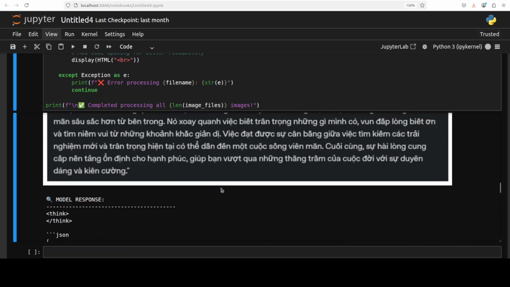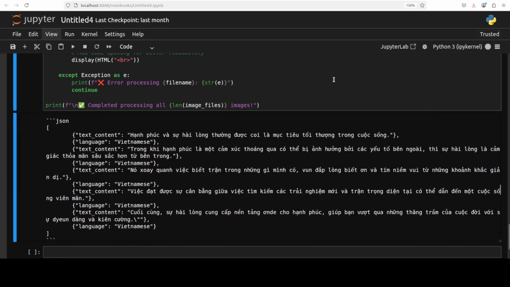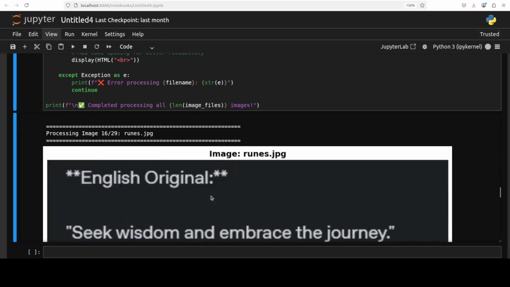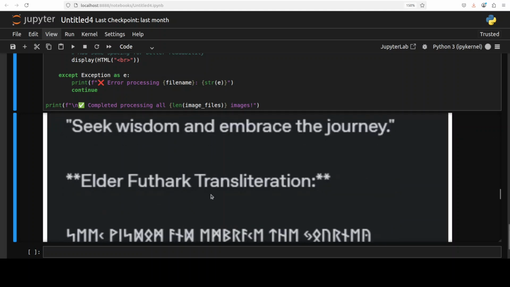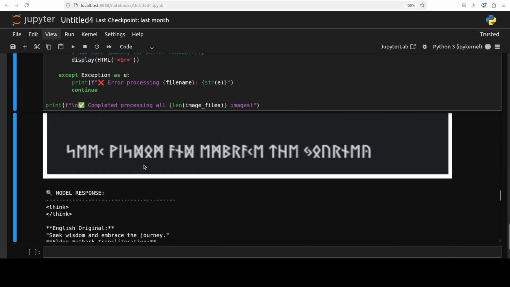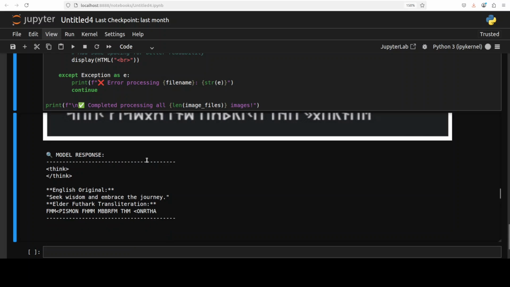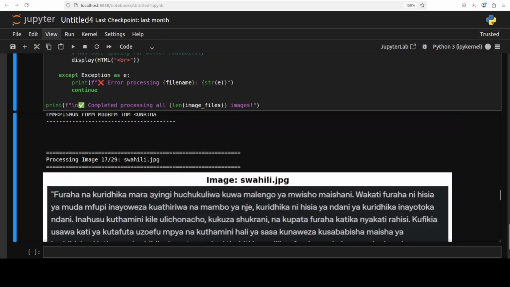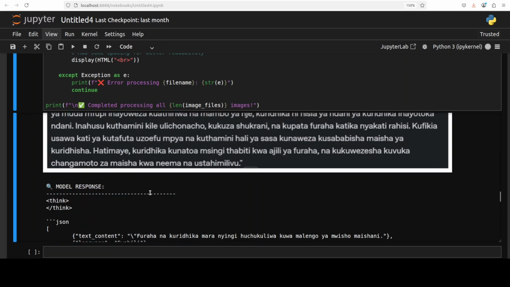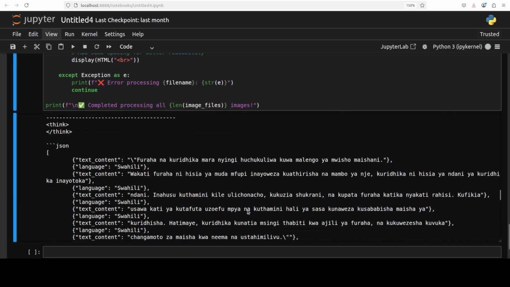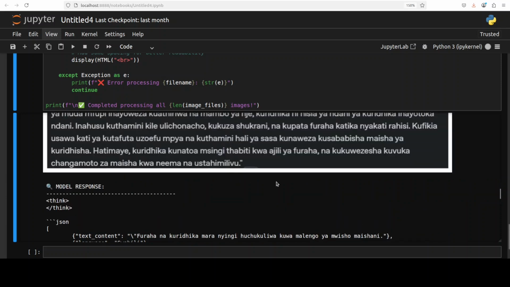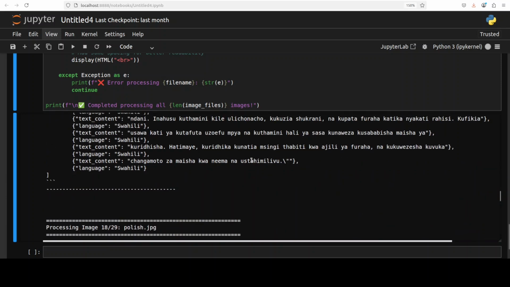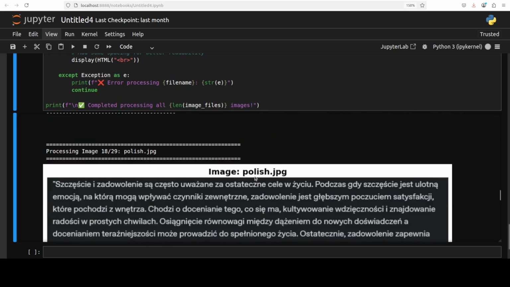Let's see Vietnamese. I'm just visually checking, so if you're Vietnamese, please help me out. I think towards the end it just starts repeating stuff in some of the language. Okay, so you see, it has tried, but it doesn't look good. Let's check the Swahili. Again, it has done the initial bit quite good if I compare it with this one, but I think this one is quite good in Swahili.